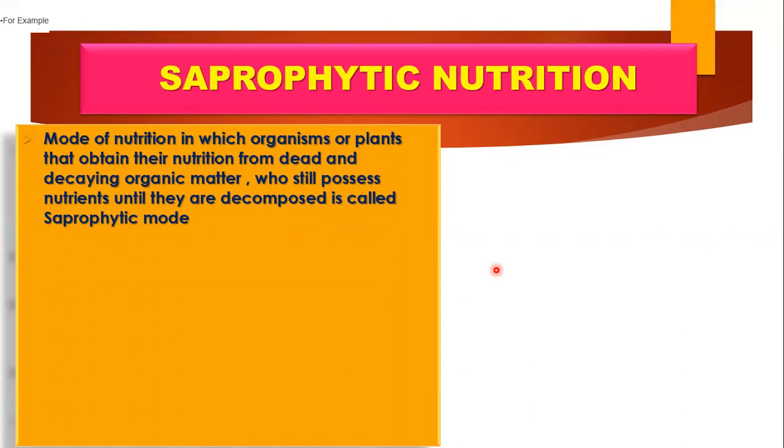matter. So if you have ever seen mushrooms, which are cooked as a vegetable at home, or you can see them in the supermarket if you ever visited, they have a cap-like, umbrella-like structure, and they are saprophytes actually.